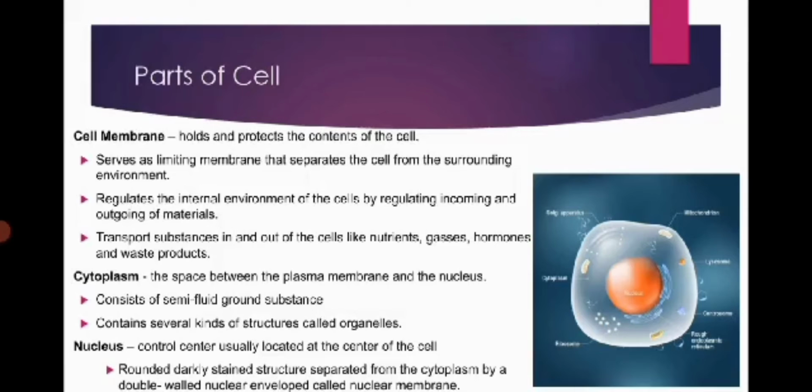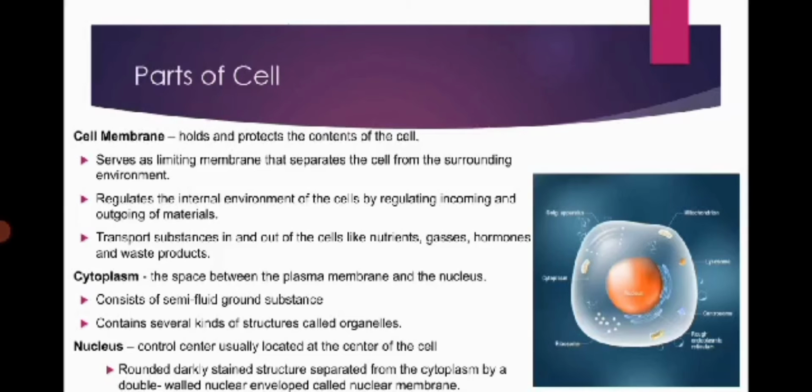Parts of a cell. Number 1, cell membrane. Holds and protects the contents of the cell. It serves as a limiting membrane that separates the cell from the surrounding environment. It regulates the internal environment of the cell by regulating the incoming and outgoing of materials. It transports substances in and out of the cell like nutrients, gases, hormones, and waste products.